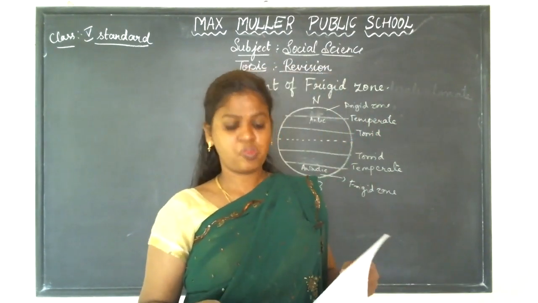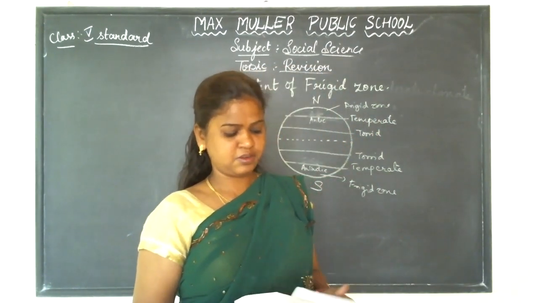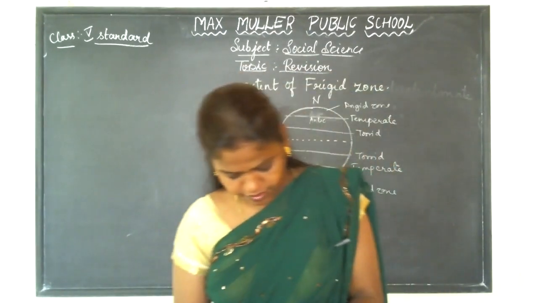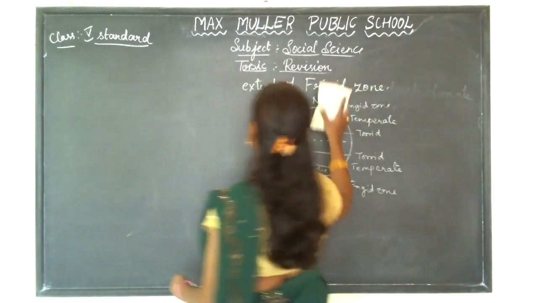Okay children? The fifth lesson we are going to start.